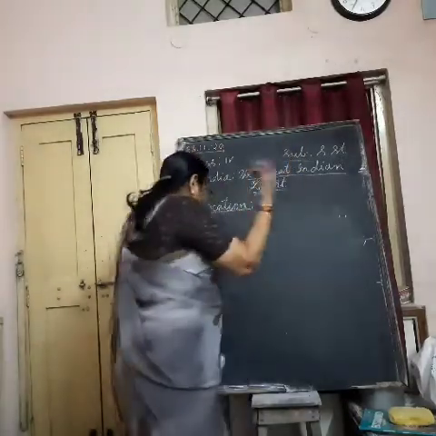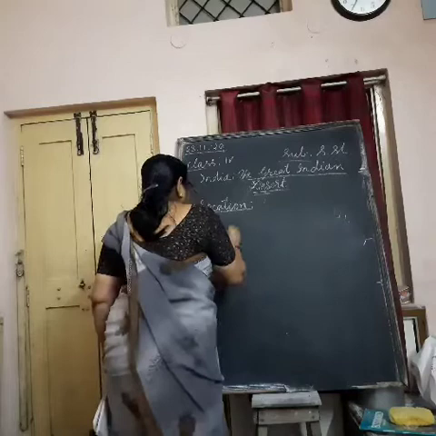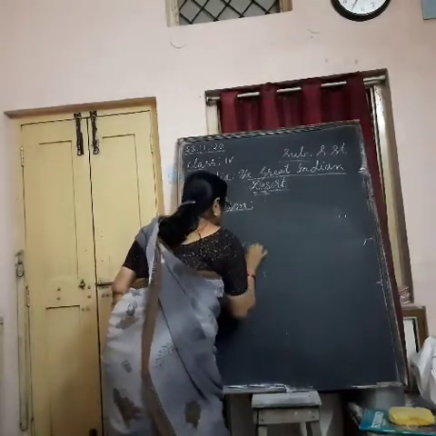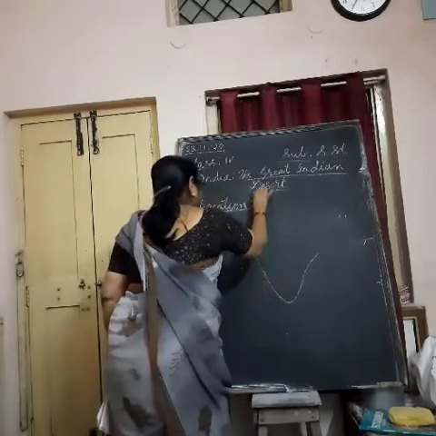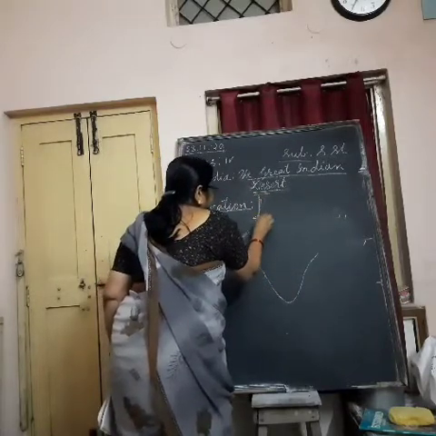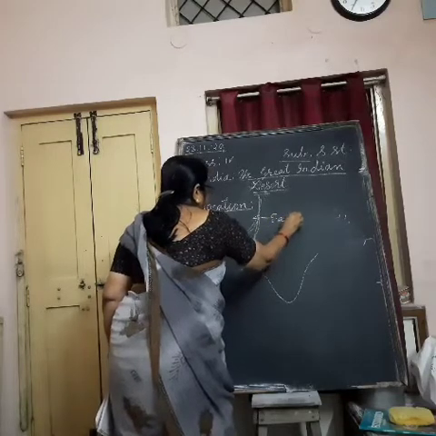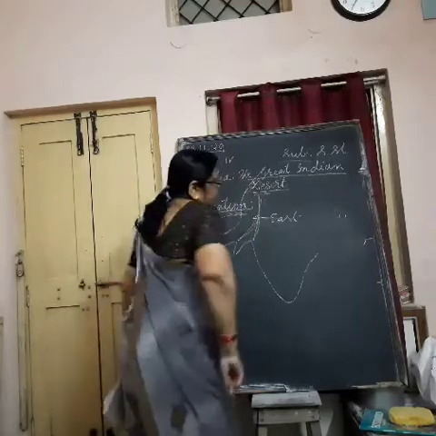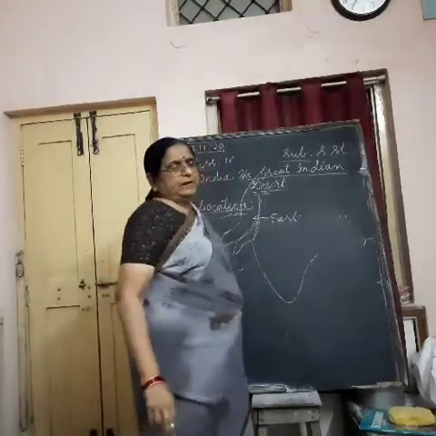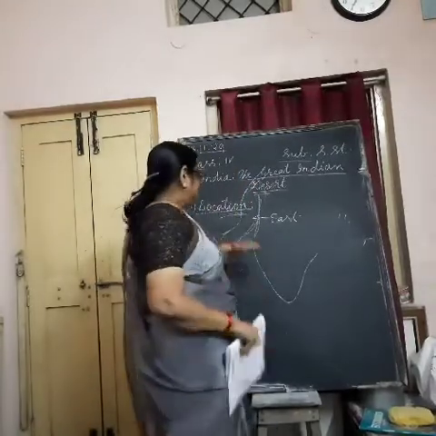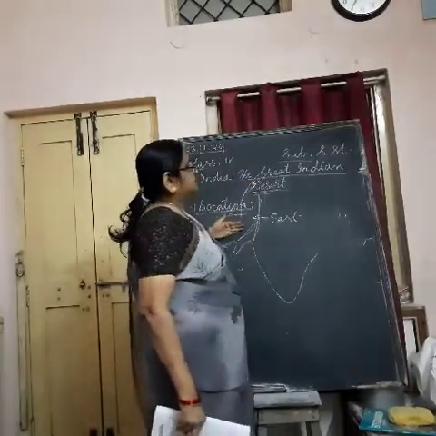And from east to west, it is from the Aravalli Hills in the east to the Pakistan border in the west.